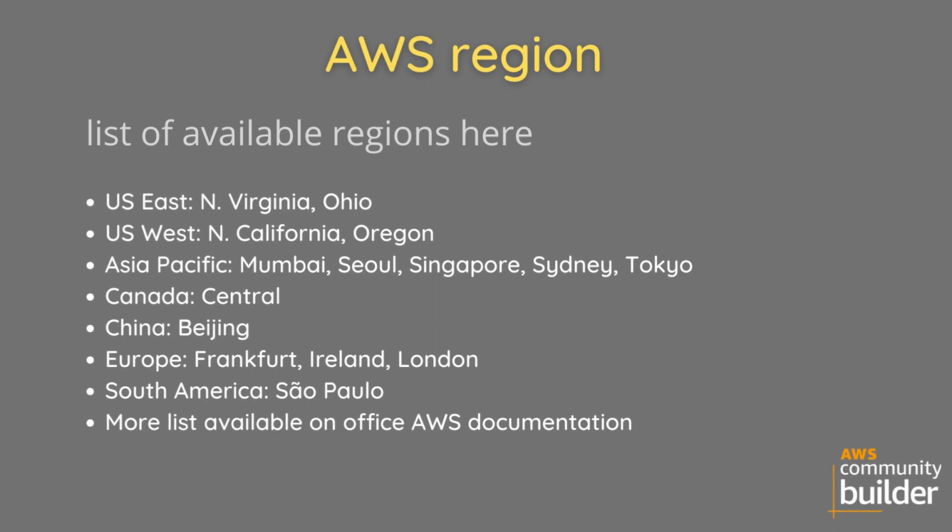Following is a list of available regions. US East: Virginia, Ohio. US West: California, Oregon. Asia Pacific: Mumbai, Seoul, Singapore, Sydney, Tokyo. Canada: Central. China: Beijing. Europe: Frankfurt, Ireland, London. South America: Sao Paulo. More are listed in the official AWS documentation.